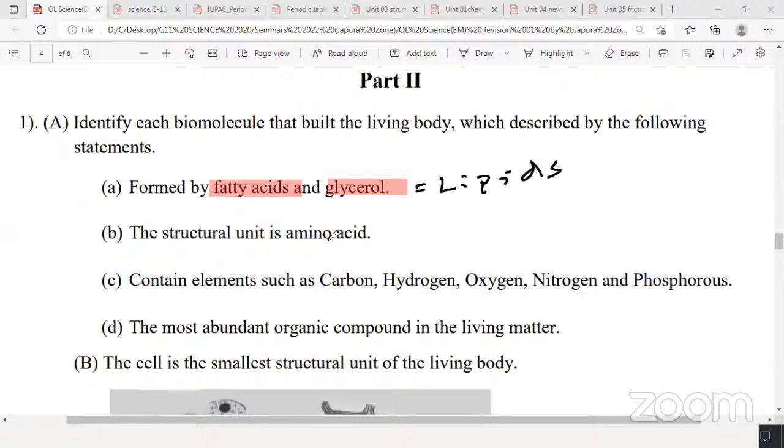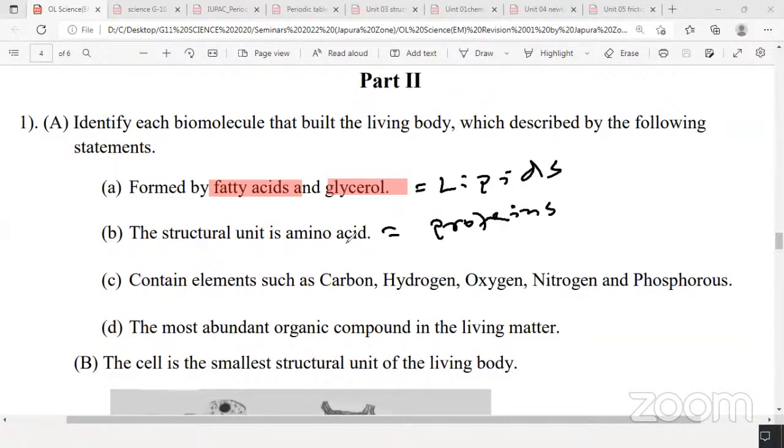Part B: the structural unit is amino acid. Which biomolecule has amino acid as its structural unit? The basic unit, or the building unit, is amino acid. Rehan, what is the answer? Asindu? Protein. Very good, correct. The answer will be proteins.